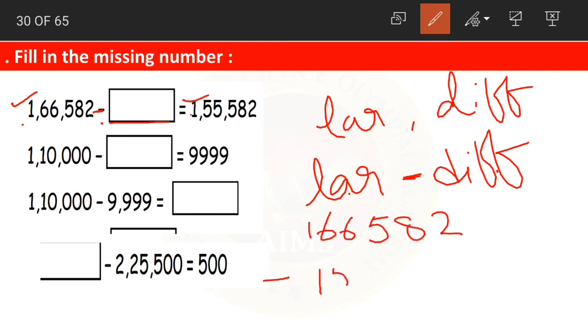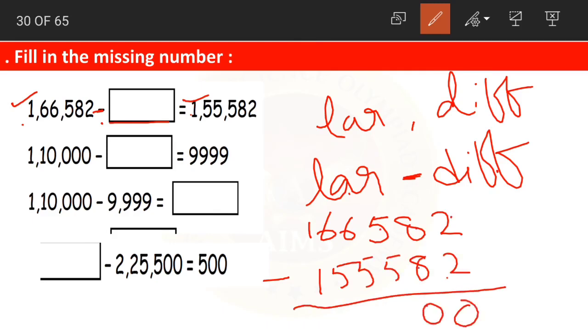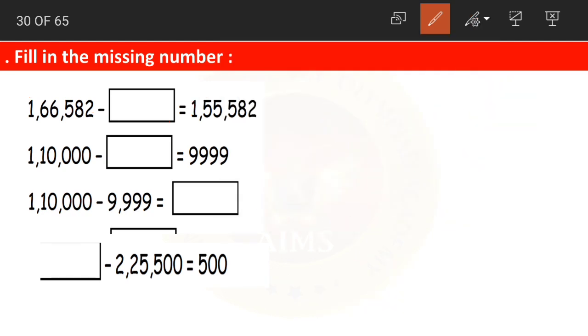1,66,528 minus 1,55,528. Now 2 minus 2 0, 8 minus 8 0, 5 minus 5 0, 6 minus 5 1, 6 minus 5 1, 1 minus 1 0. So what answer did we get? We got 11,000. Yes. 11,000 is our answer. 1,66,528 minus 11,000 is equals to 1,55,528. Now moving on to question number 2.